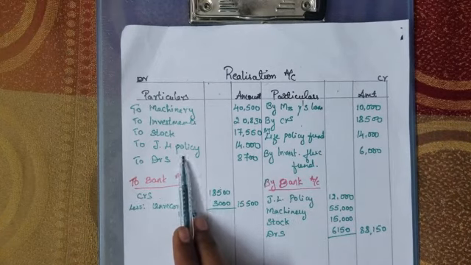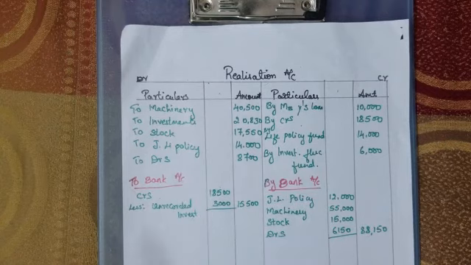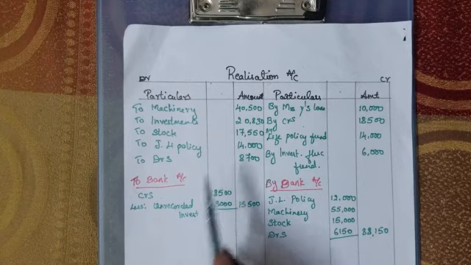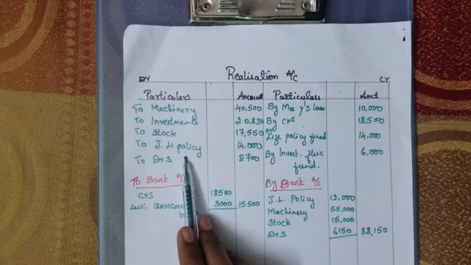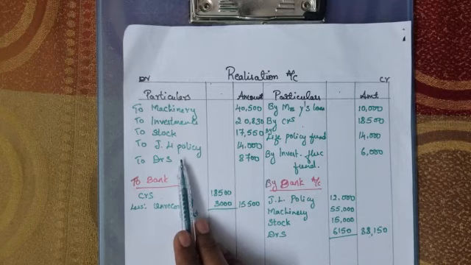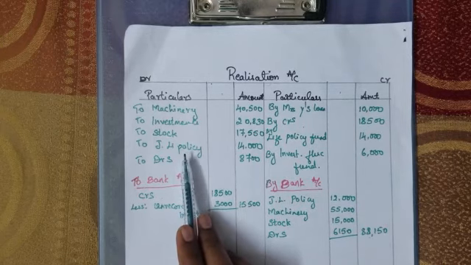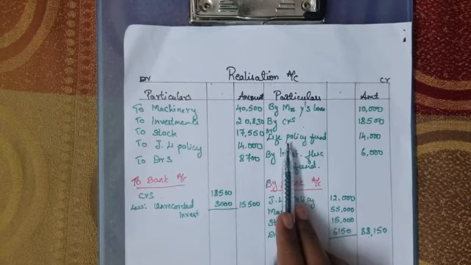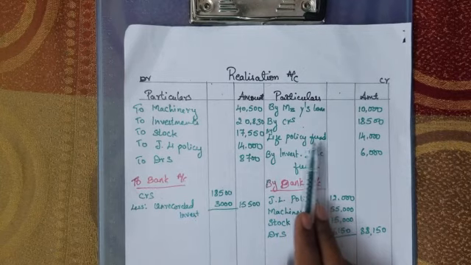So when they make certain investments, they will get certain returns in the form of interest or dividend, or some income will be generated out of this investment. So whatever returns accumulated for this joint life policy, that accumulated reserve or income will be named as life policy fund or joint life policy fund.